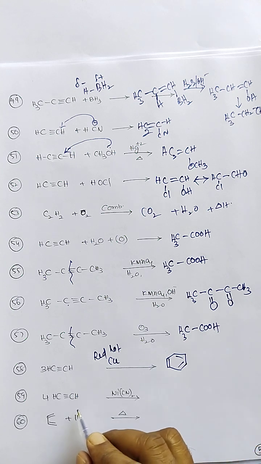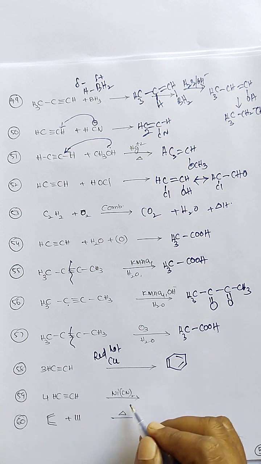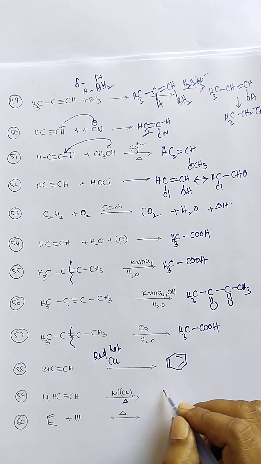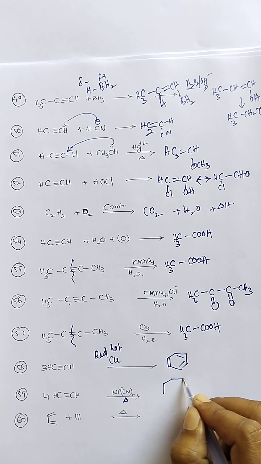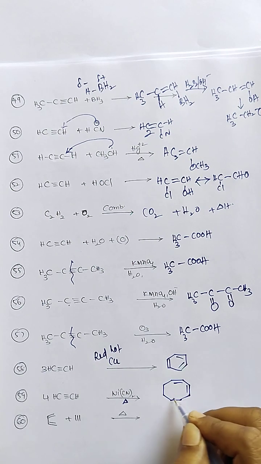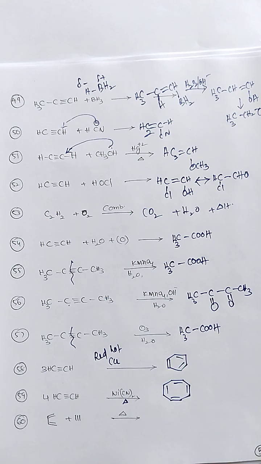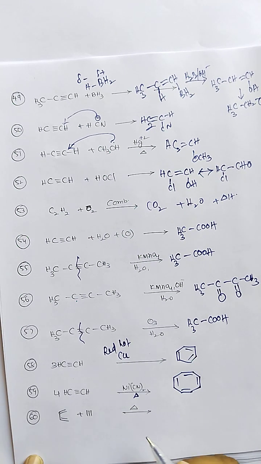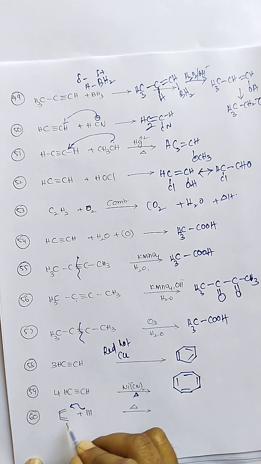4 moles of acetylene gas in the presence of nickel cyanide upon heating gives an 8-carbon compound, cyclooctatetraene, as the major product. Thermal cycloaddition is nothing but the Diels-Alder reaction.